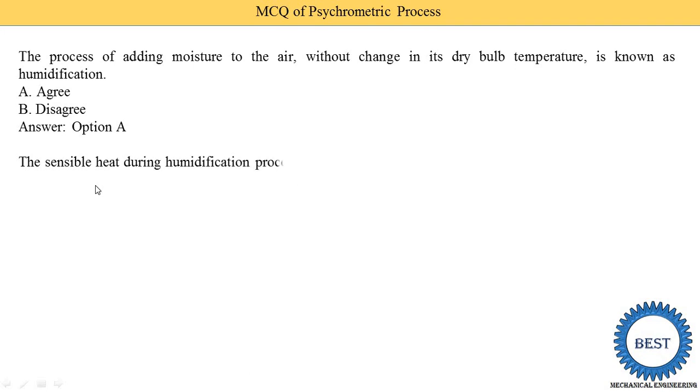Second, the sensible heat during the humidification process increases. There are two types of heat, sensible and latent. When only the temperature is changed, it is called sensible heat. But during humidification, we know that the specific humidity is changed, and when specific humidity is changed, it comes under the latent heat portion. So this statement is false.